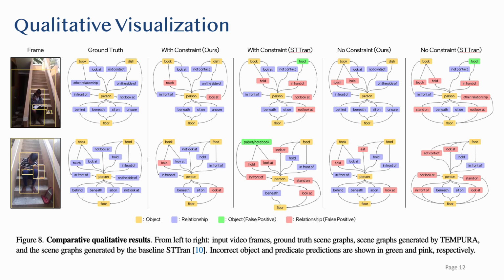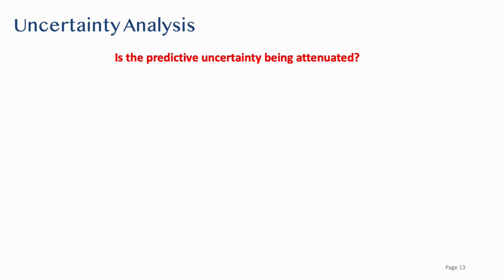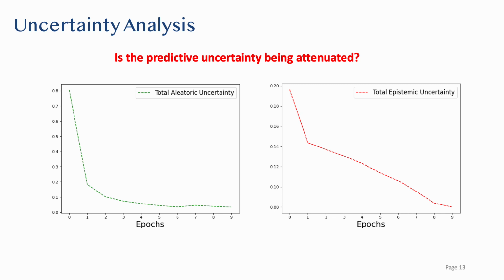Some comparative qualitative visualizations of the generated scene graphs are shown in this slide. Tempura produces fewer false positives compared to the baseline ST-Tran. To understand whether the predictive uncertainty is truly being attenuated or not, we can take a look at the following charts. These show that both the aleatoric and the epistemic uncertainty decrease with the progress of the training epochs. The total epoch-wise uncertainties are obtained by averaging the individual uncertainties of all the training samples. By attenuating the predictive uncertainty, the model becomes more confident of its predictions, thereby reducing the impact of data noise.